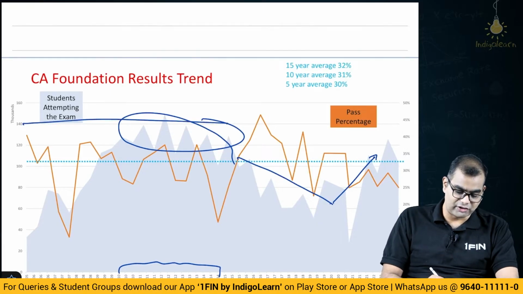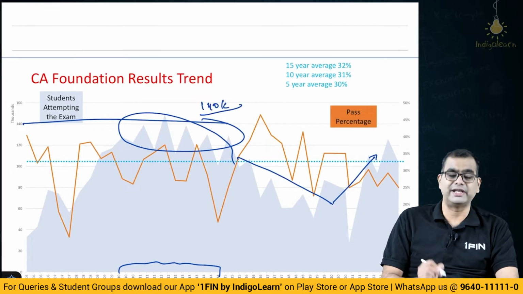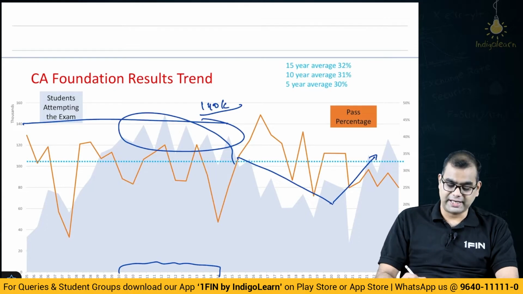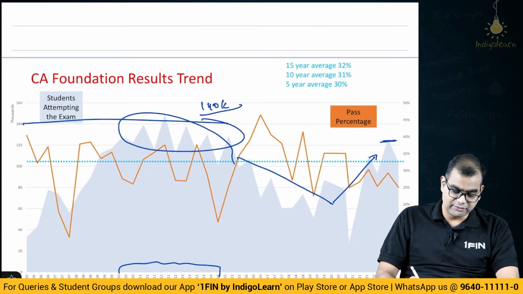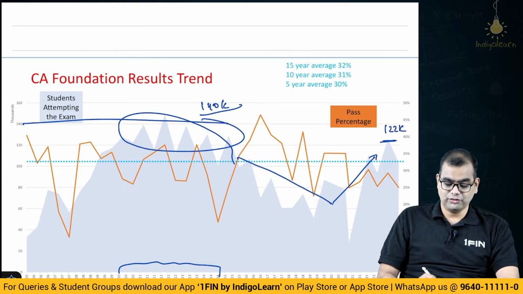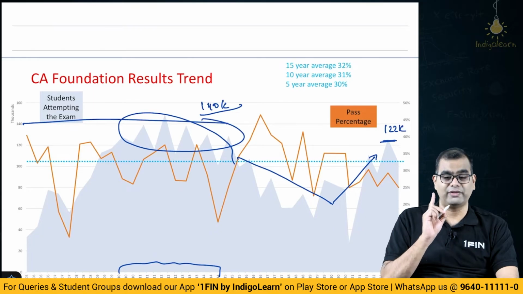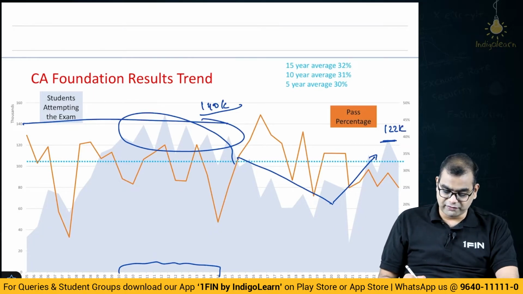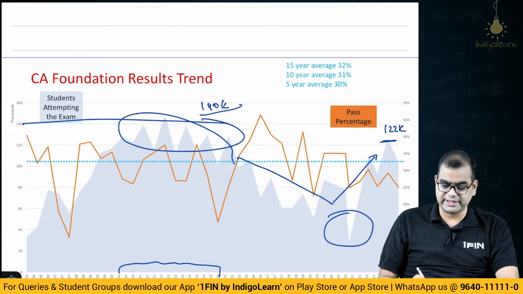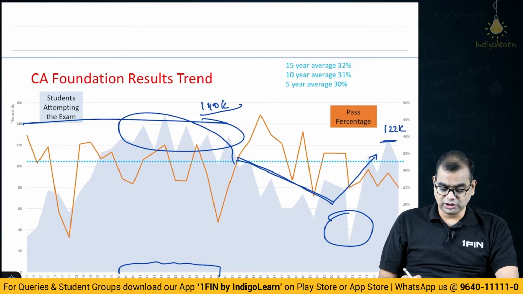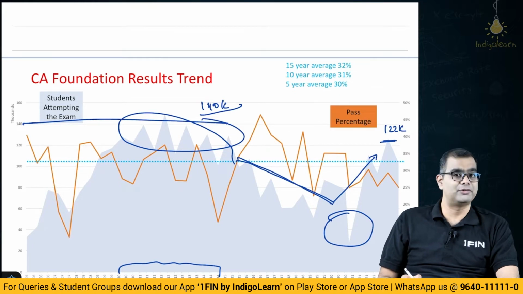We had 1,40,000 students writing CA foundation each attempt. 1.4 lakhs. And what was it for the last attempt? Around 1,22,000 or something like that, 122K. So, we actually came down and we have moved up. Please note, this is very important, very critical. We had a very poor performance sometime here in 2021 when the exams were delayed and all of that. But otherwise, there was a strong downturn after 15, especially once the CPT was removed.